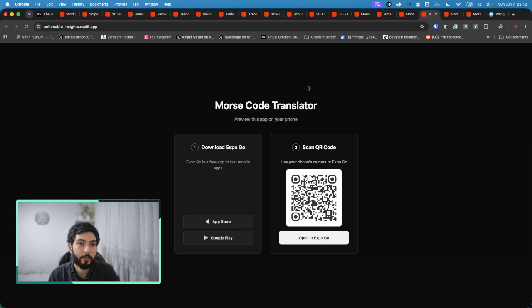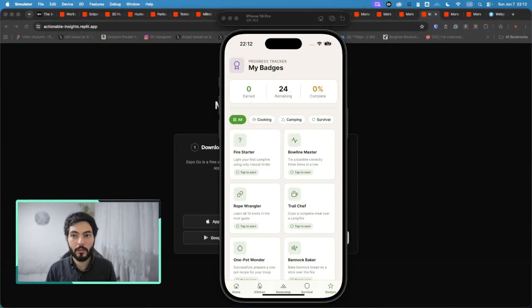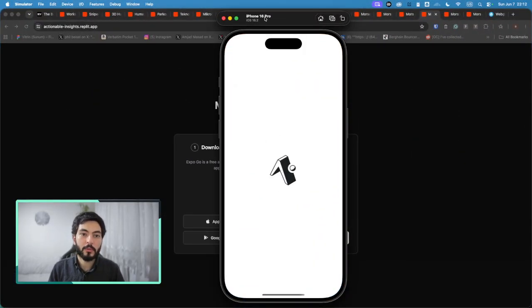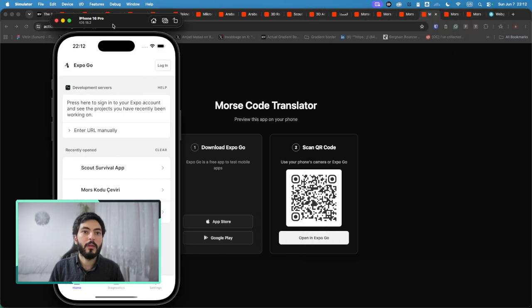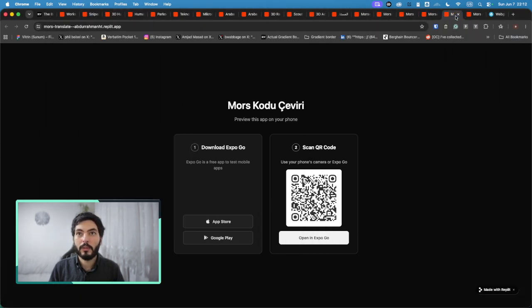So yeah, here we have another Morse code mobile phone app. So let me see, here is the mobile. Let's go back, remove this, go to Expo Go. This is the Morse code translator, this one. We'll go back to it later. Yeah, we have two.